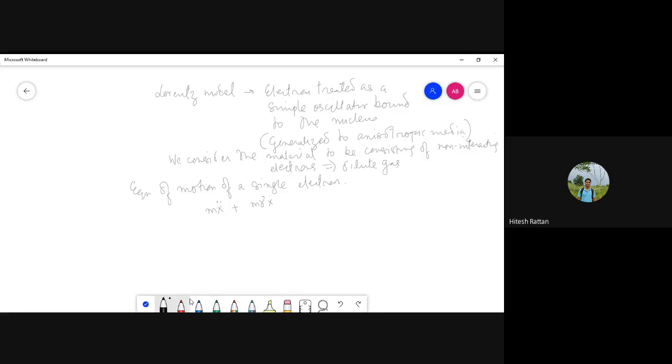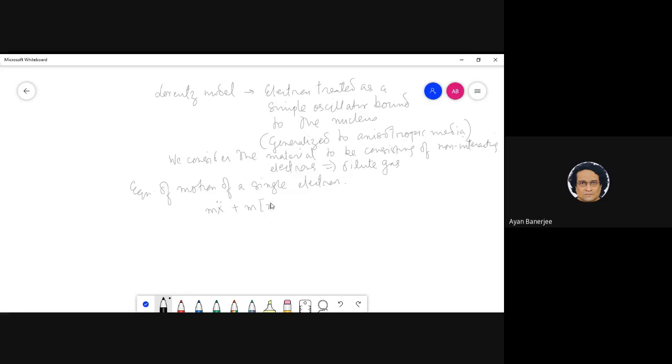Sir, is this like the Drude model applied to dielectric material? Drude is slightly different. That is true for metal, but since it's dielectric, the only thing is you have this oscillator bound to one nucleus. But a Drude model is very similar. We will actually do the Drude model separately again, for continuity. But then the interesting implications will come in terms of the real and complex part of epsilon r, etc. Those are very interesting. In terms of optics, I think those are very critical.